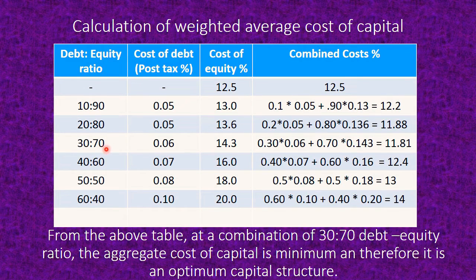So you can conclude from the above table that at a combination of 30:70 debt equity ratio, the aggregate cost of capital is minimum and therefore it is the optimum capital structure. So the optimum capital structure here is 30:70, based on the combined cost of capital.